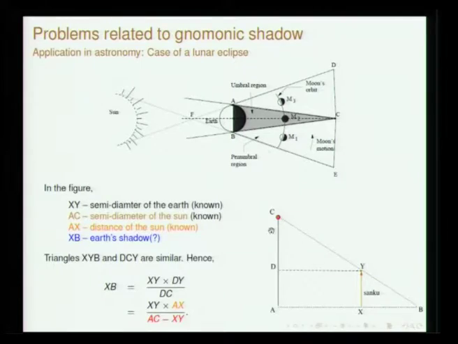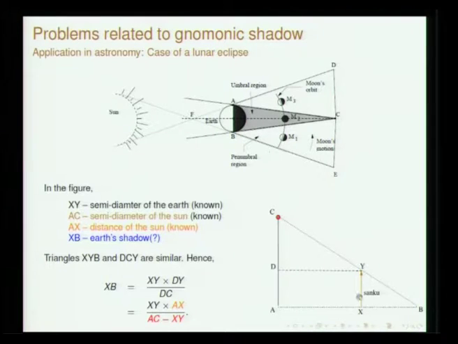Okay. So, the application comes here in the case of a lunar eclipse. You can think of, just see this. This is basically a depiction of what is happening in a lunar eclipse. The moon enters into the shadow and the earth is in between the sun and the moon, and if you just think of cutting this into half, basically what you have is this kind of a setup.